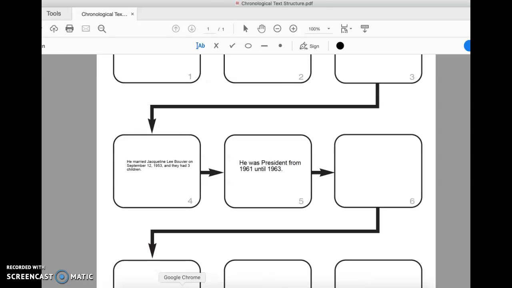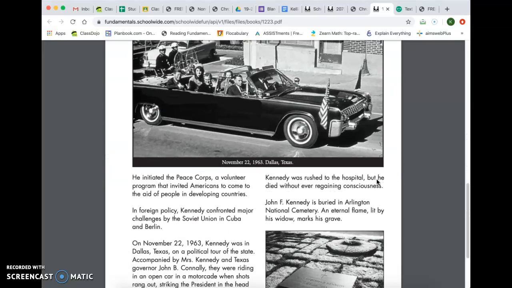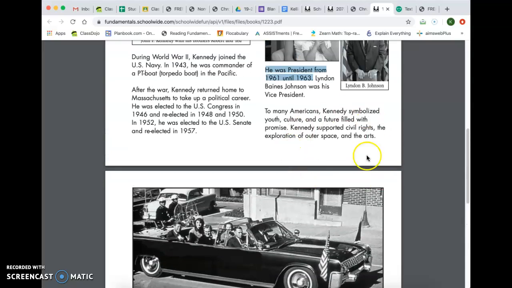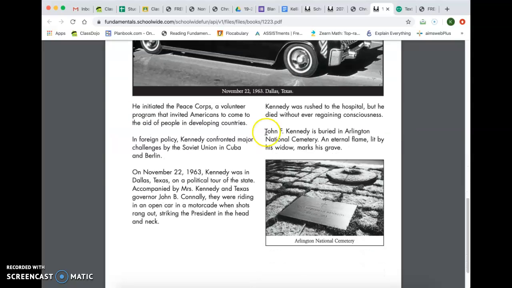All right. To many Americans, Kennedy symbolized youth, culture, and a future filled with promise. Kennedy supported civil rights, the exploration of outer space, and the arts. While that is important information, it doesn't really fit in our timeline because there aren't any dates in it. So we're going to scroll down to the next piece.